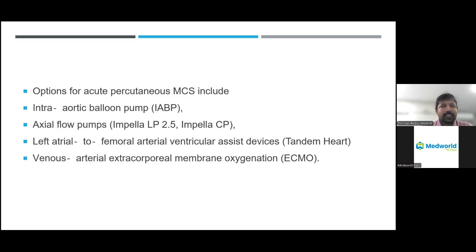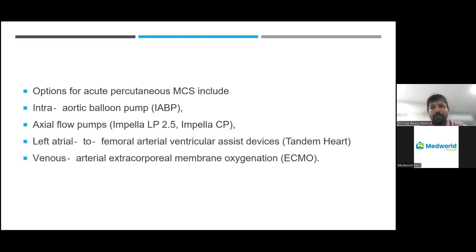The first one is the intra-aortic balloon pump, which is a very basic one. We call it a poor man's heart because the IABP helps to maintain only 500 ml of cardiac output during the procedure. And there is something called the Impella, which comes as Impella 2.5, Impella 3.5, or Impella CP. The Impella is a rotatory motor which takes over the function of the heart, and instead of the heart, it pumps the blood to the rest of the body so that all the organs will be maintained while we do the procedures. The only thing is that the Impella is very, very costly. It costs somewhere around 20 to 25 lakhs.